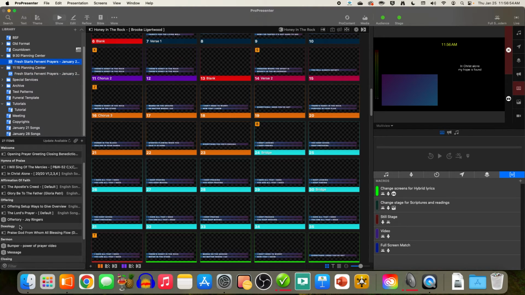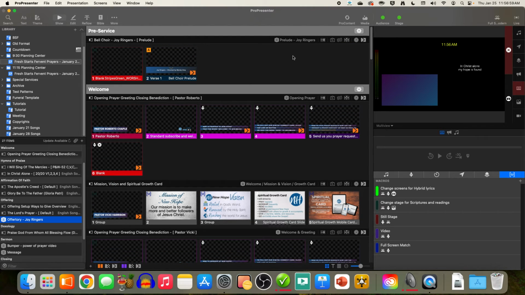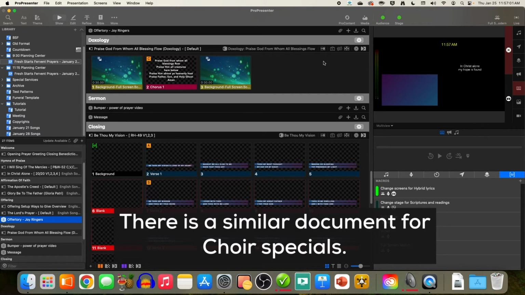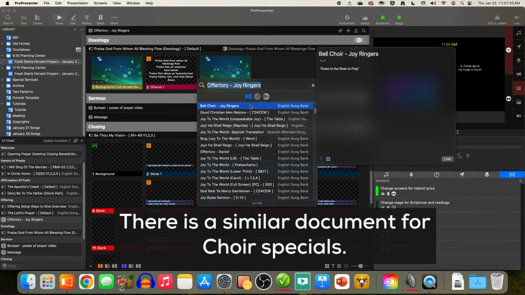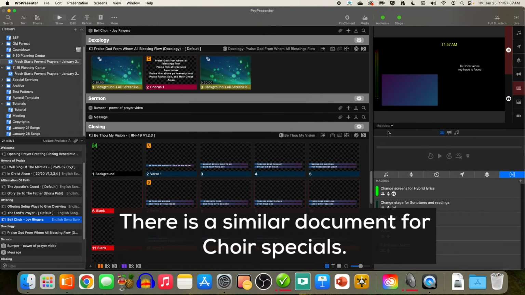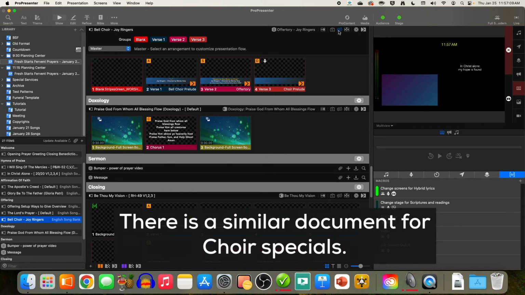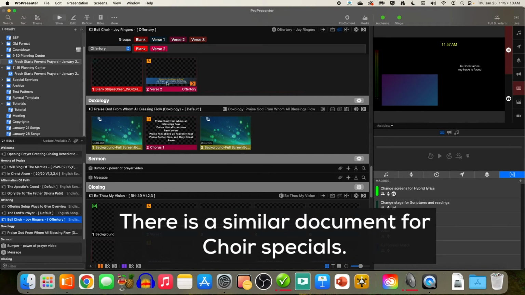So again, the offertory for the Joy Ringers is not there, but I do know that document exists. So I'm going to click search, Joy Ringers, link, and then pick the arrangement, and this is the offertory, and then we just need to get the title of this song from Mindy.